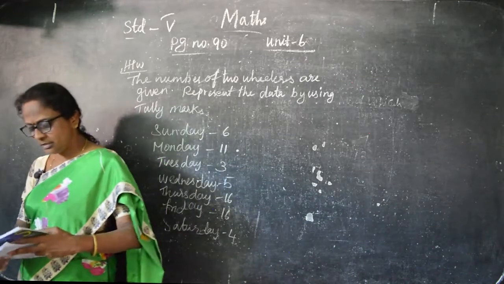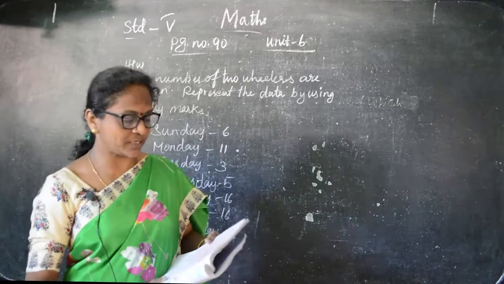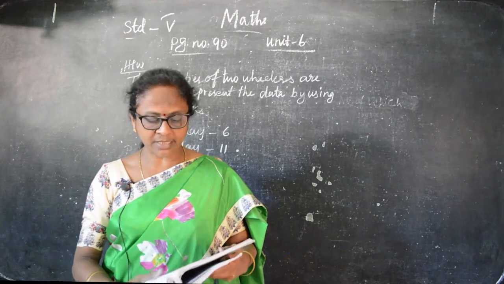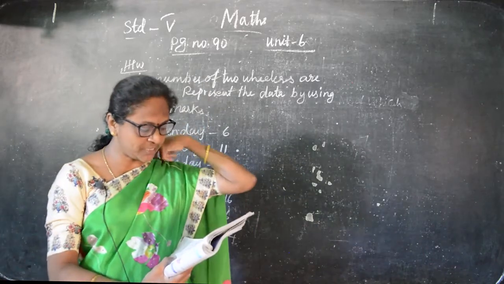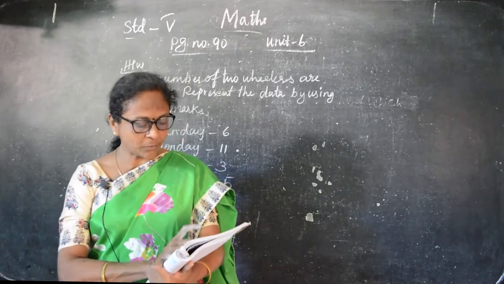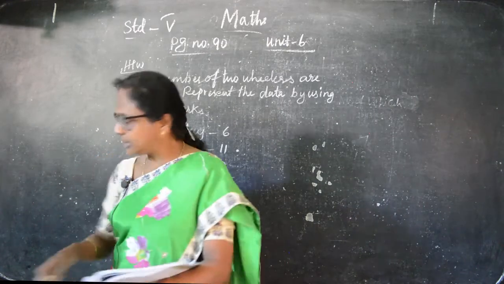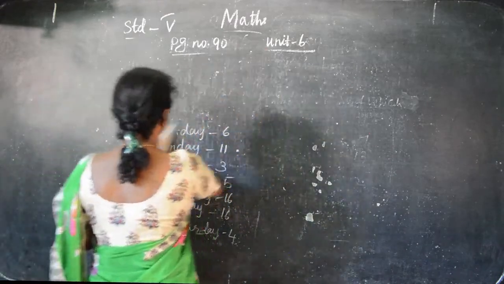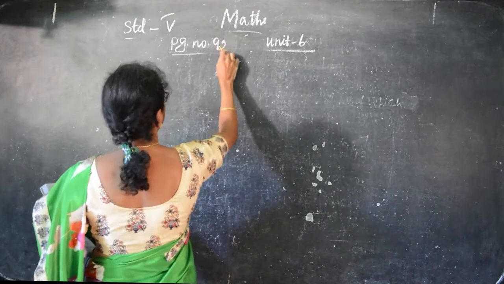Now, the next one is the same sum they have given. In mathematics the following marks are obtained by 30 students. Arrange these marks in a table using the tally marks. So they have given mathematics marks, 10 out of how many numbers. So you have to use 1, 2, 3, 4, 5, 6, 7, 8, 9, 10. This is the mark they have given, 1 mark, 2 mark, 3 mark, like that. Okay, now they have given the numbers. We have to count and write and put the tally marks for this. This is page number 92.